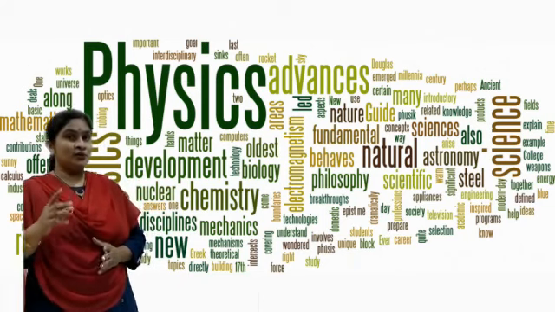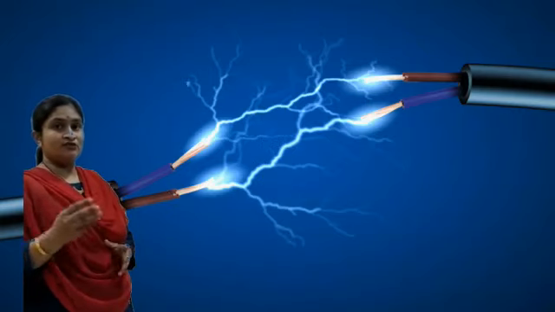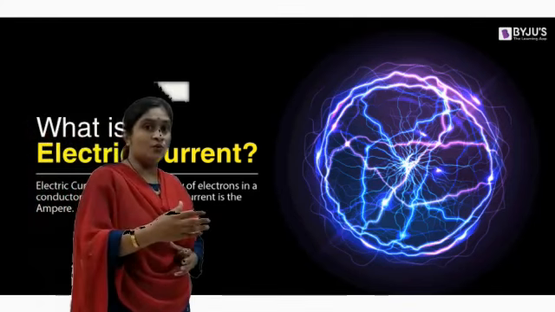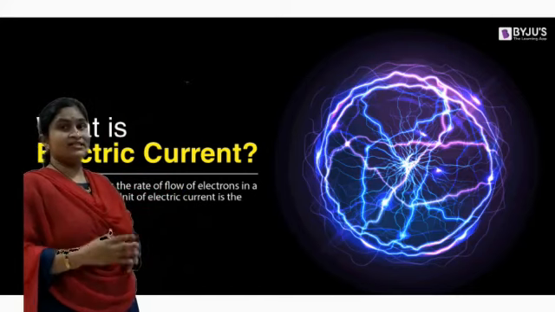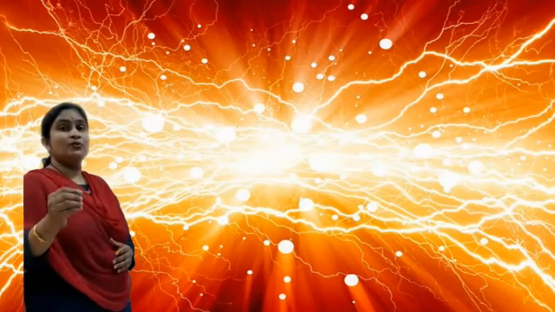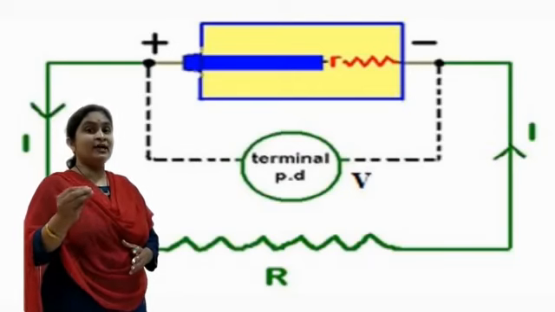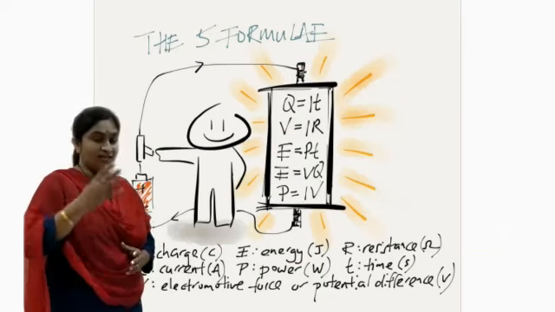But here today we will explain some concepts of electricity, that is what is current, what is charge, what is EMF, potential, voltage, resistance. Lots of basic concepts are there, but in a single lecture it's not possible to cover all the concepts. Therefore today I will just explain what is meant by charge, what is meant by electric current, and the fundamental quantity, that is nothing but the electromotive force, that is EMF.